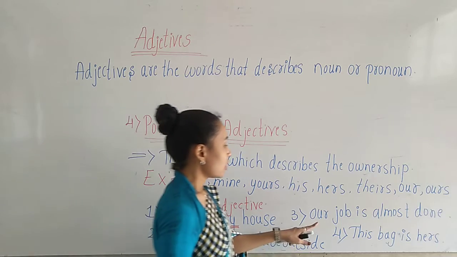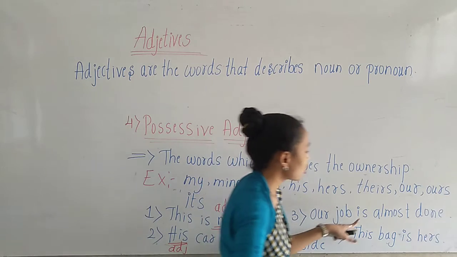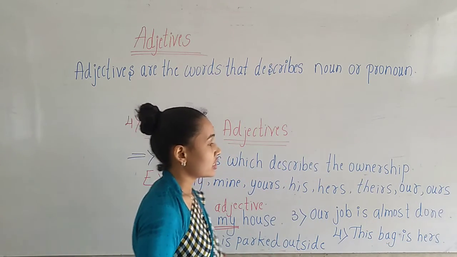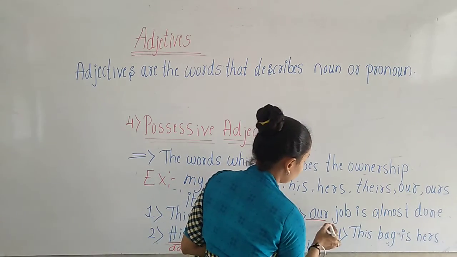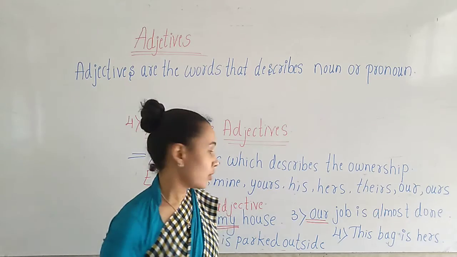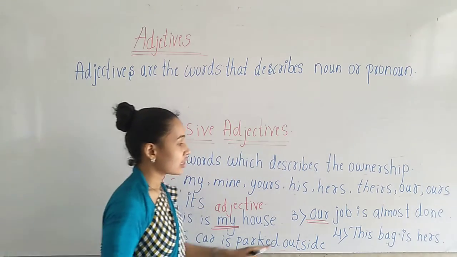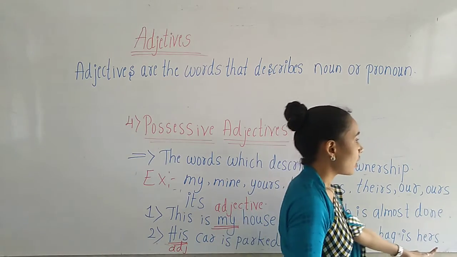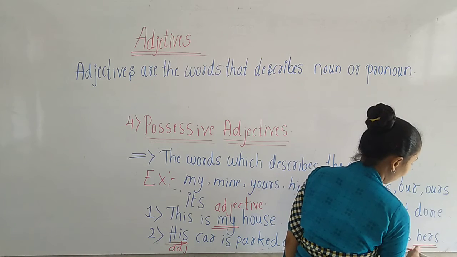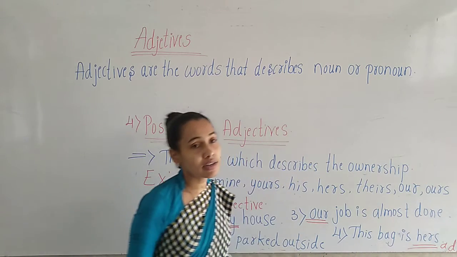Okay. The third sentence. Look at the third sentence, children. It says our job is almost done. So here which is the adjective, children? Our. Whose job? Our job. So our is showing the ownership. So here our is the possessive adjective. Okay. The fourth one. This bag is hers. So here hers is the possessive adjective which shows the ownership. Whose bag? Hers.